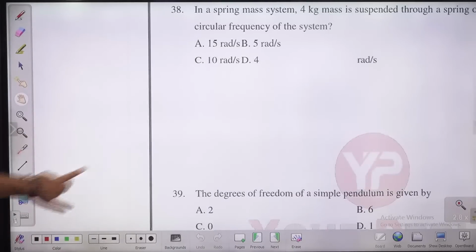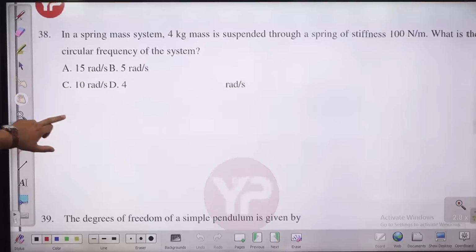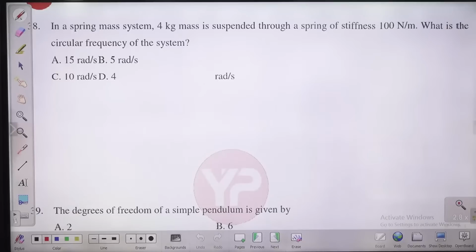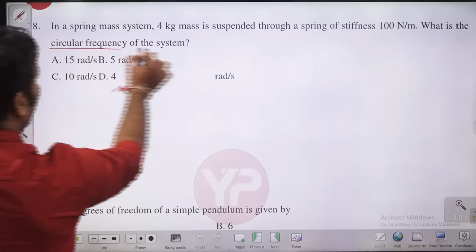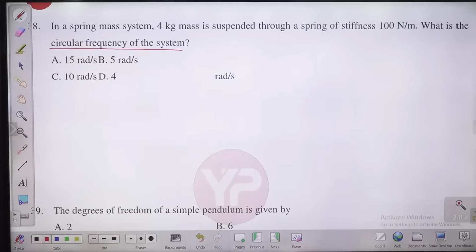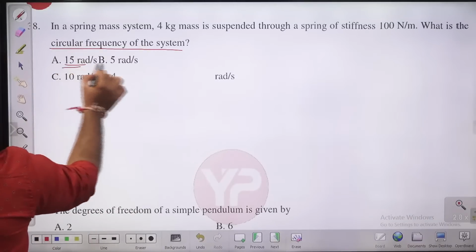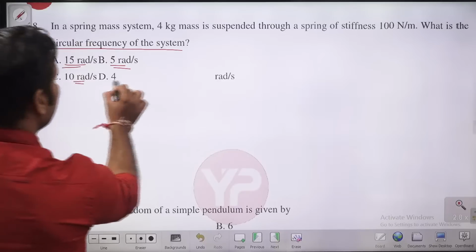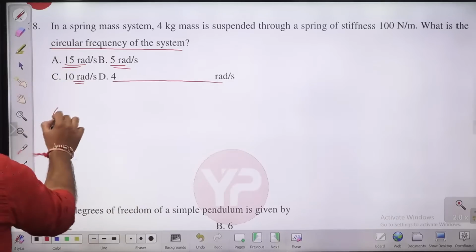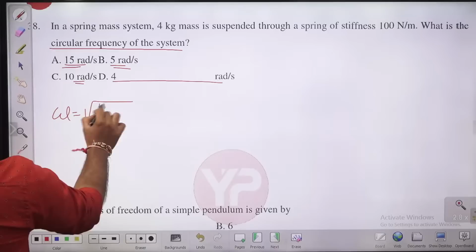There are some questions from the vibration part now. In a spring mass system, 4 kg is the mass suspended to a spring of stiffness 100. What is the natural frequency, the circular frequency of the system in radian per second? There are 4 options: 15 radian per second, 5 radian per second, 10 radian per second, and 4 radian per second. Guys, omega is nothing but under root k by m.